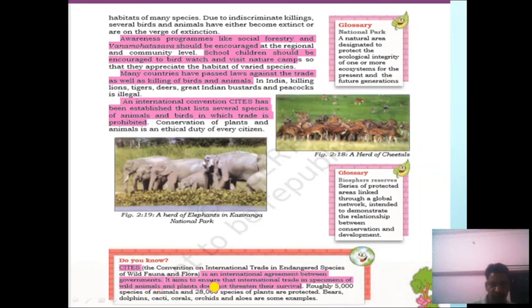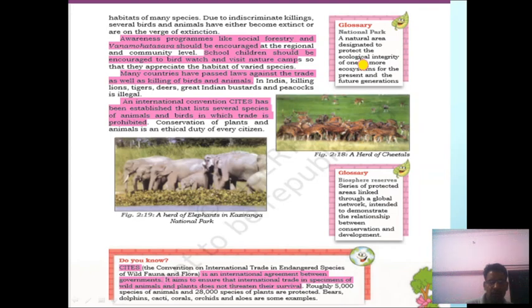It aims to ensure that international trade in specimens of wild animals and plants does not threaten their survival, and it came into effect in 1975.